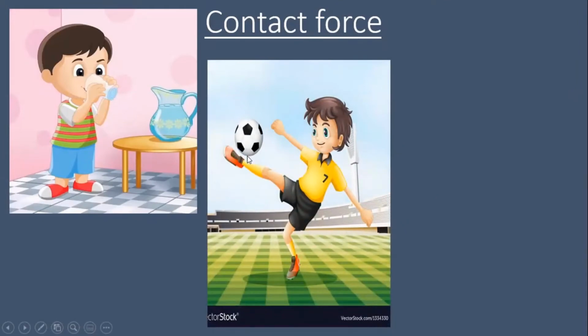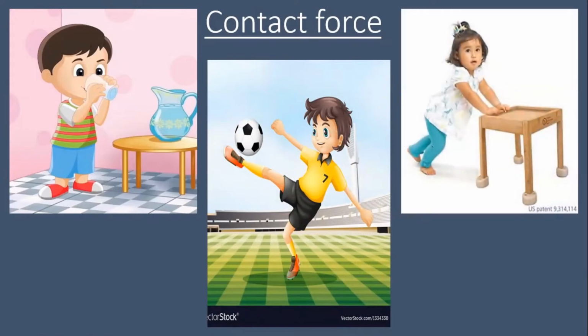Here, the footballer applies force on the ball by kicking it. When he applies force, his foot is in contact with the ball. So, this force is a contact force. Other examples of contact force can be pushing the desk from one place to another. Here, her hands are in contact with the desk.